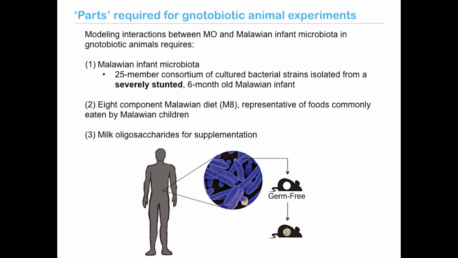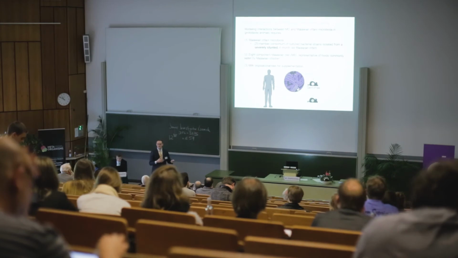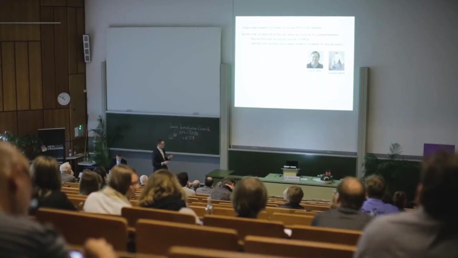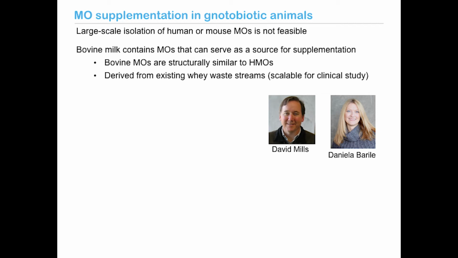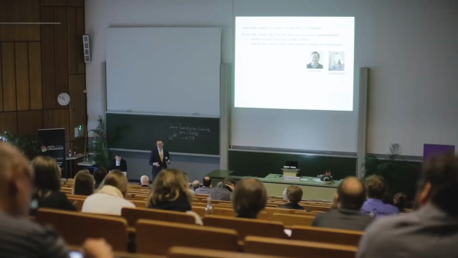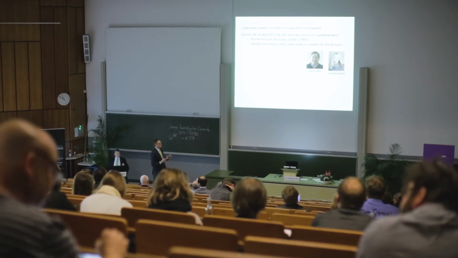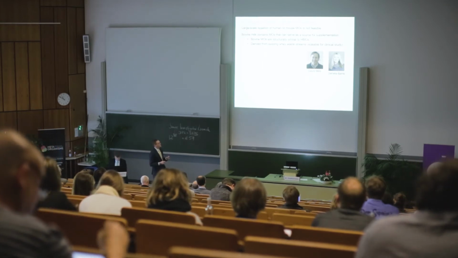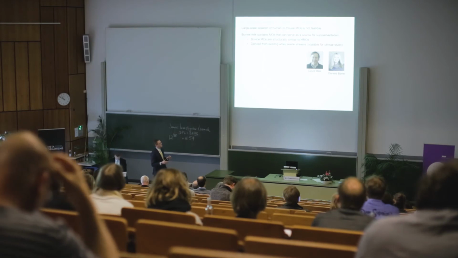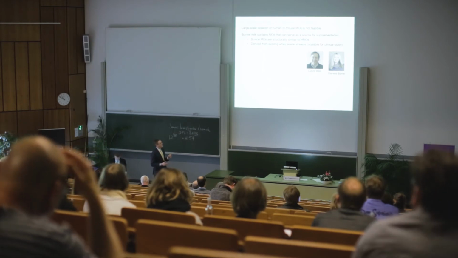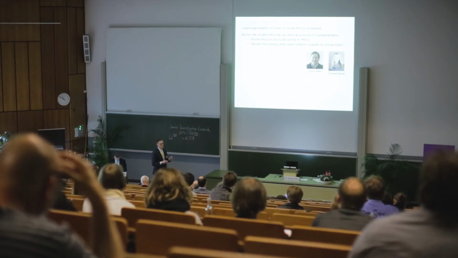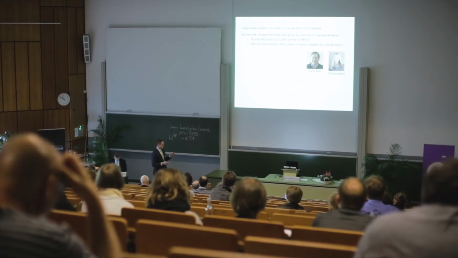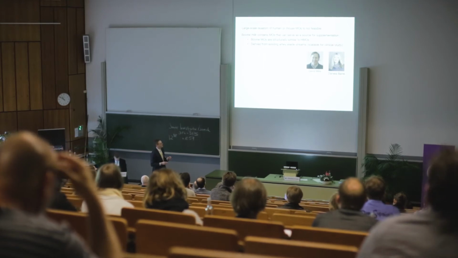And thirdly, I needed a source of milk oligosaccharides for supplementation to test their effects and their interactions with microbes, which turns out to be a little more challenging than you might think. As you might imagine, large-scale isolation of human or mouse milk oligosaccharides is not really a feasible endeavor. But bovine milk, or cow's milk, contains milk oligosaccharides that can serve as a source for these experiments. Importantly, bovine milk oligosaccharides are structurally similar to HMOs, and they can be derived from existing milk production waste streams, which means that they would be scalable for follow-on studies in the clinic if it went that way.